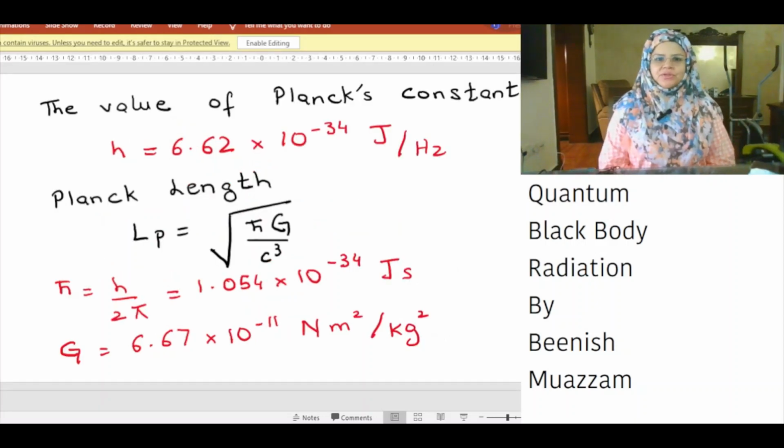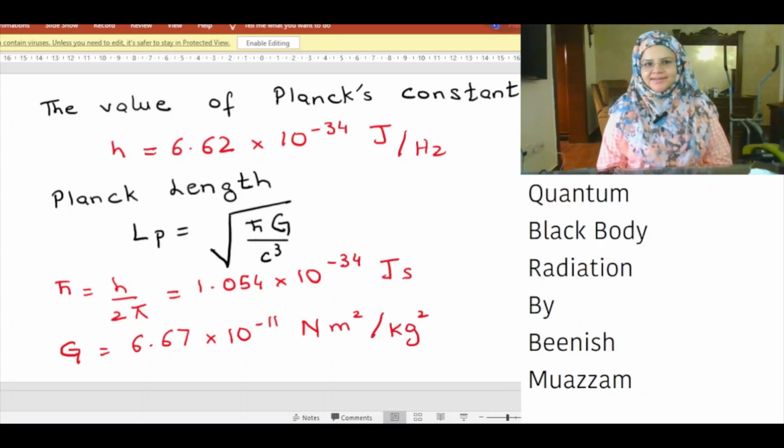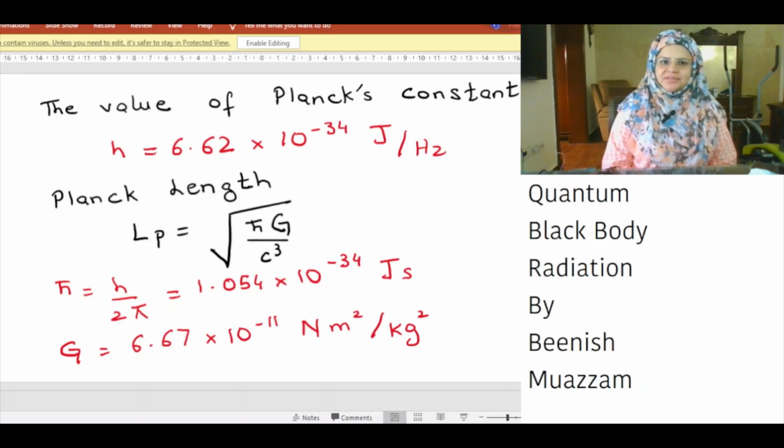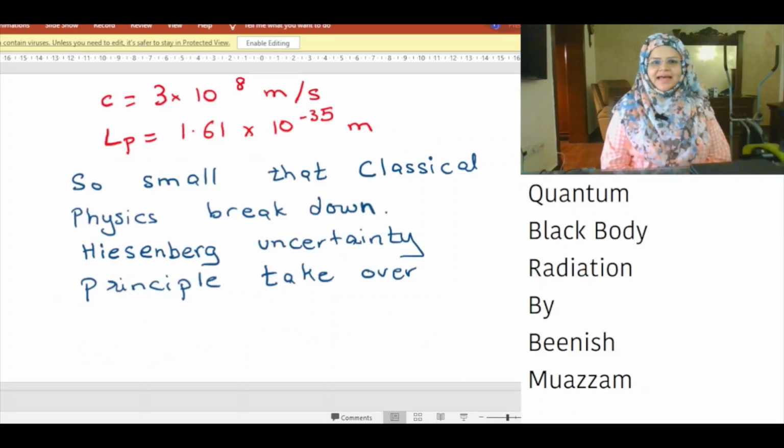The value of Planck constant h is equal to 6.62 into 10 raised to power minus 34 joules per hertz. Planck length lP is equal to the square root of h bar G divided by c cubed. h bar is the reduced Planck constant and is equal to h over 2 pi. That has a value of 1.054 into 10 raised to power minus 34 joule second. G is Newton's gravitational constant and has a value of 6.67 into 10 raised to power minus 11 newton meter squared divided by kg squared. c, the speed of light, is equal to 3 into 10 raised to power 8 meter per second.